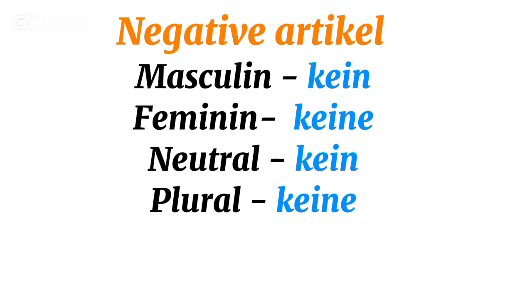In relation to negative articles, I want you to understand one thing. Kein is for masculine, okay? This kein is also for neuter nouns. They both take kein, masculine and neuter.